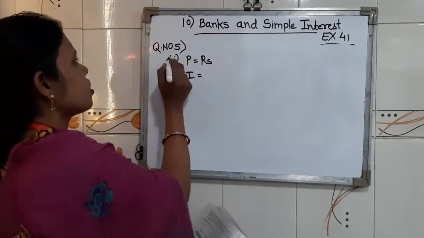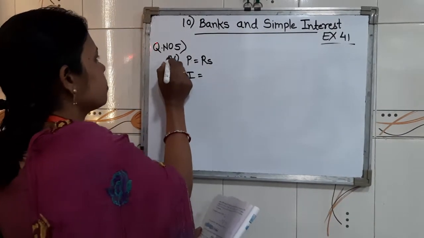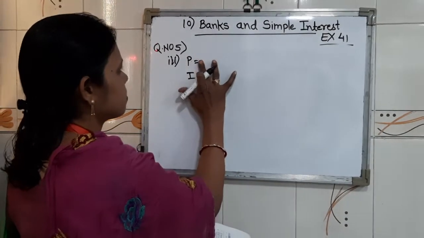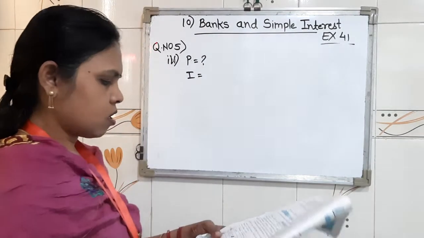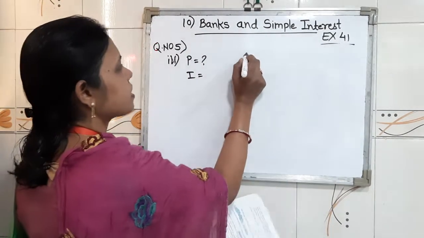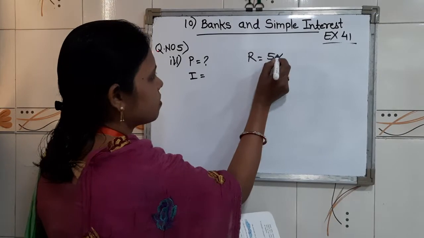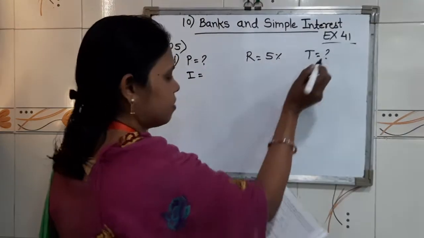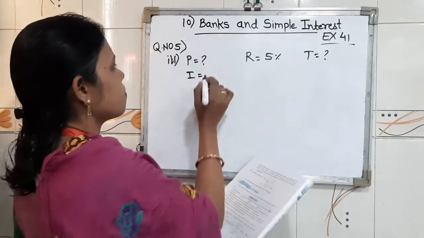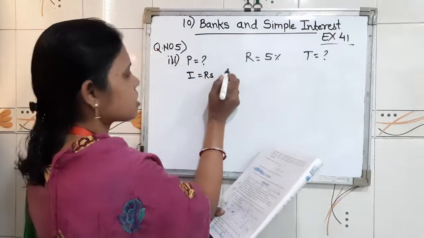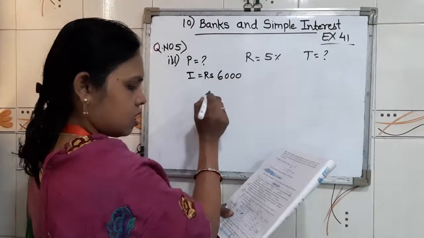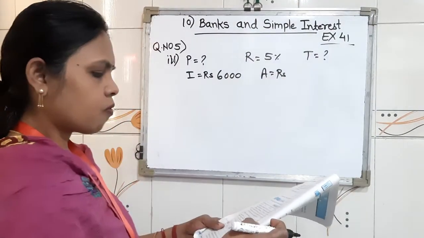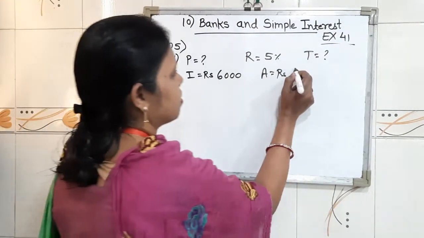So children, in question number 4, P equals question mark, R is 5%, time is not given, interest is given 6000, then amount is given 18,000.